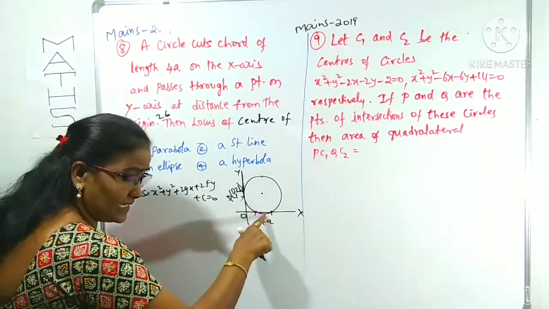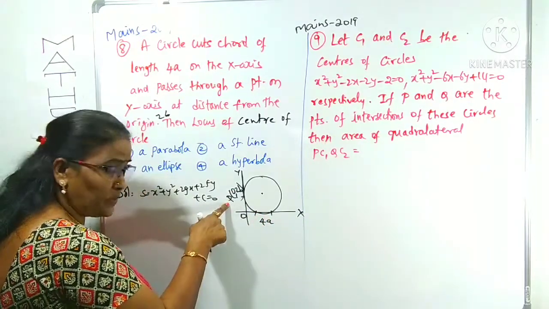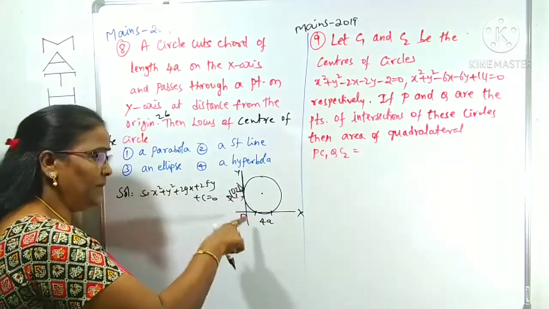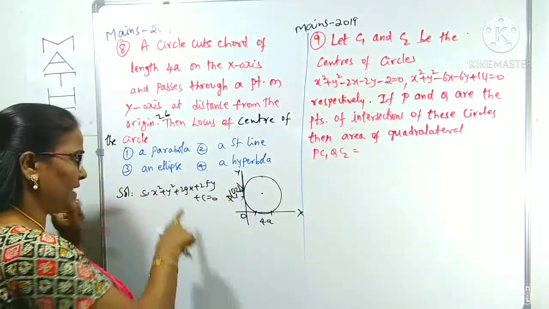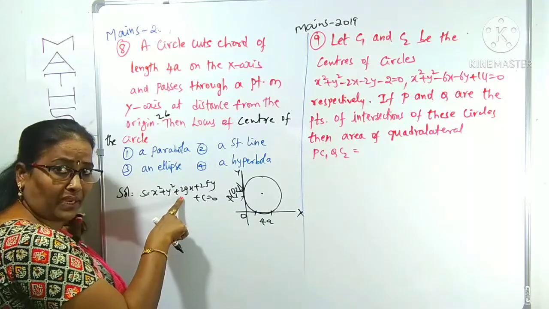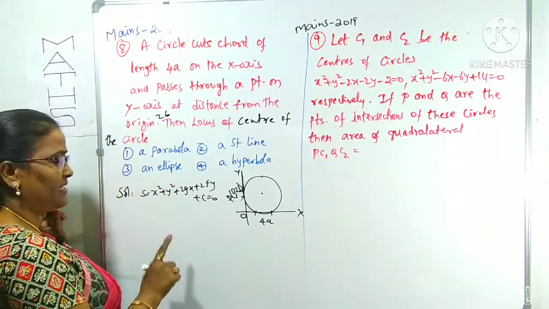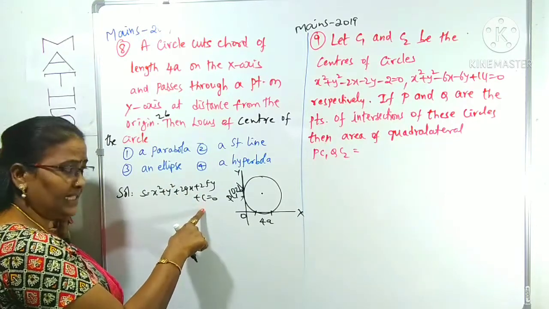This intersect, this length is given, meaning the x-intercept is given as 4a, and the passing point is given as (0, 2b). Then we can find the locus of this circle's center. If we take the circle equation like this, its center is (-g, -f), and we can find its locus at the end. First of all, I have taken the circle equation like this.